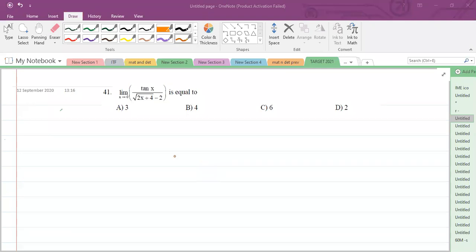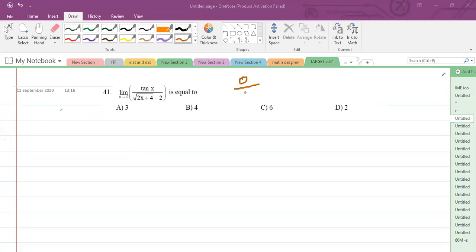Okay, so 1 minute is over. Now, I have not explained the theory in detail. While explaining the theory, I will explain all these concepts for this problem. If you substitute x tends to 0, it is a 0 by 0 form, an indeterminate form.